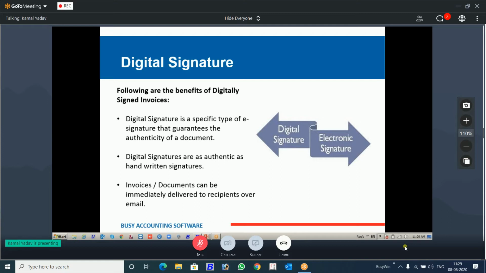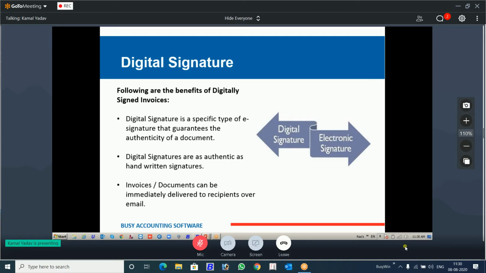Now again, knowing only the implementation part is not going to help you. You must know the advantage of the digital signature. Then you will be able to convince the client why he needs it. Just by telling the client, sir, there is a digital signature feature, you take it in Busy, he won't be interested. You have to create the demand, curiosity in the mind of the customer. So you should know the advantage. Some of the advantages I have written, others you can Google out.